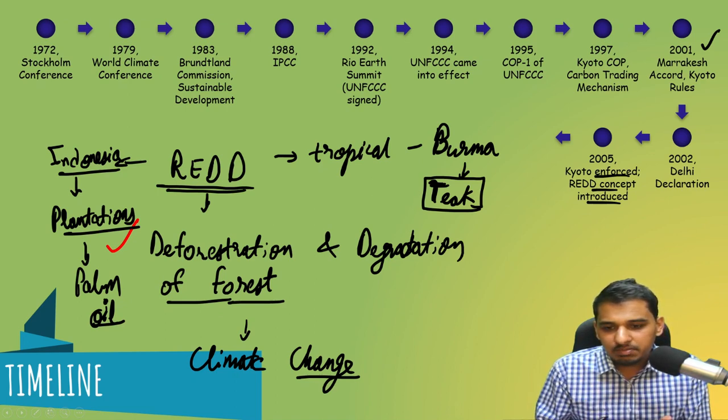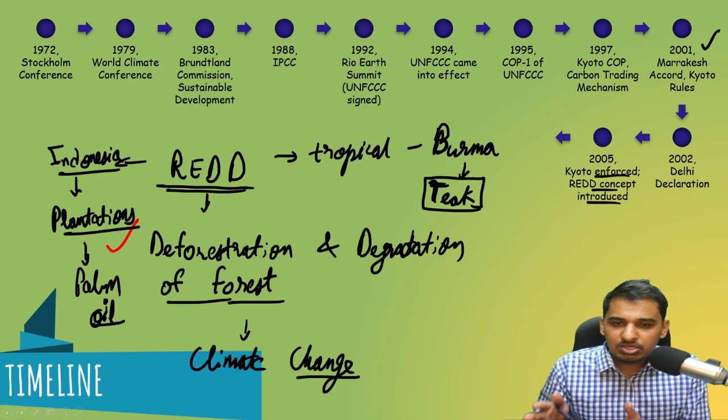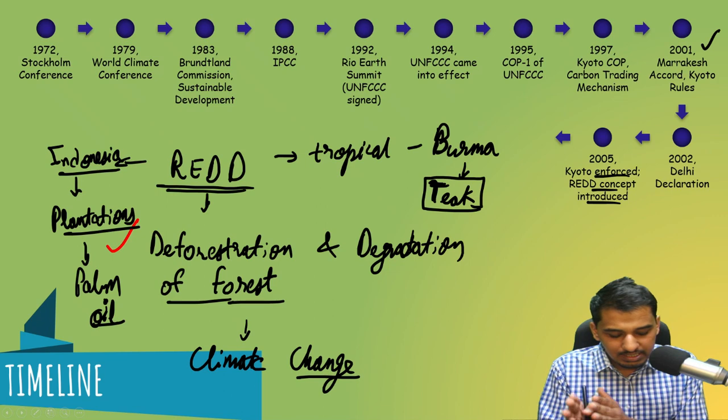That is why this REDD concept was introduced. The REDD concept says that climate change is also happening due to deforestation and forest degradation.